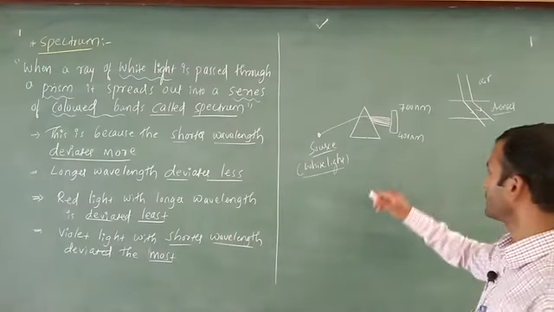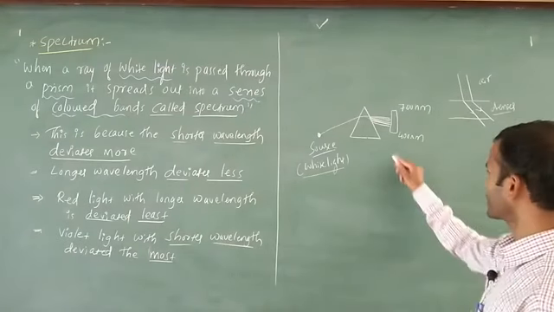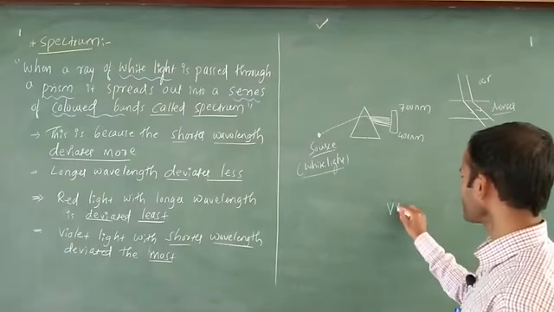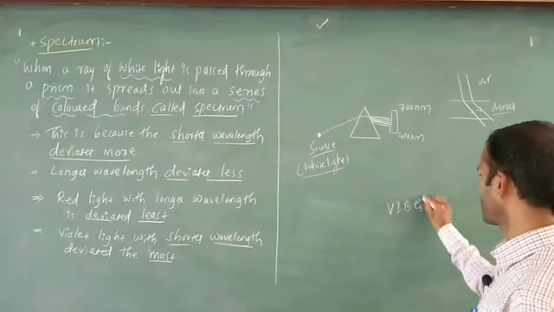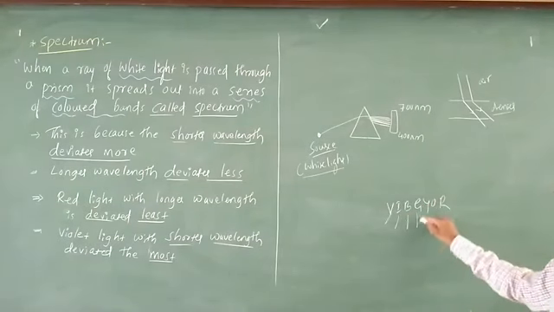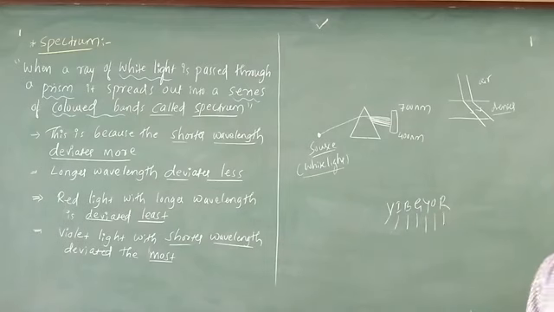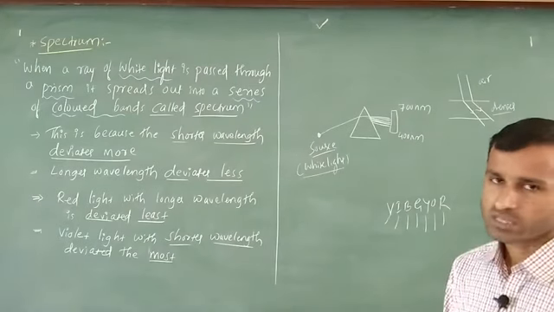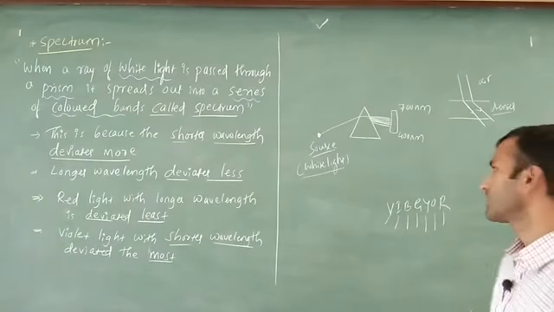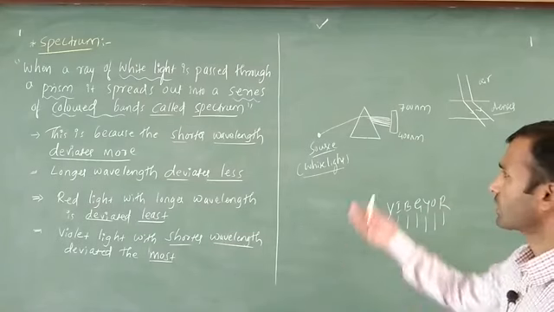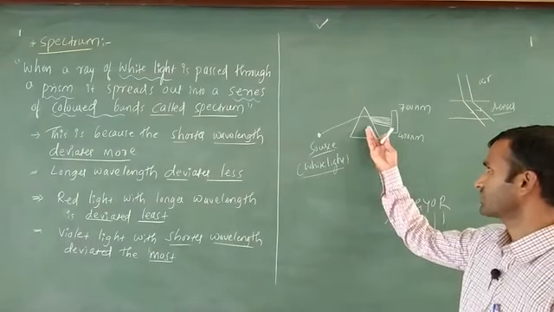Okay, in this case what do 7 different colors mean? I am going to consider what 7 different colors indicate. VIBGYOR: violet, indigo, blue, green, yellow, orange, red. These 7 are different colors. If the 7 colors are different, then 100% the wavelength is also different, and the frequency is also different. Okay, these colors are possible in a rainbow, and you have to do this practically.